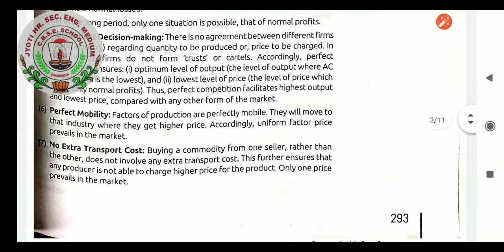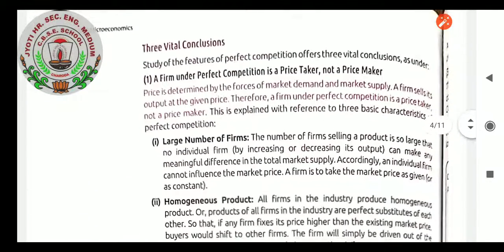That makes perfect mobility. No extra transport cost. Definitely for this perfect competition, no extra transportation cost is there. Buying a commodity from one seller rather than another does not involve any extra transport cost. This further ensures that no producer is able to charge a higher price for the product. Only one price prevails in the market.